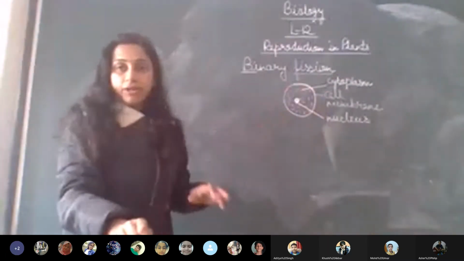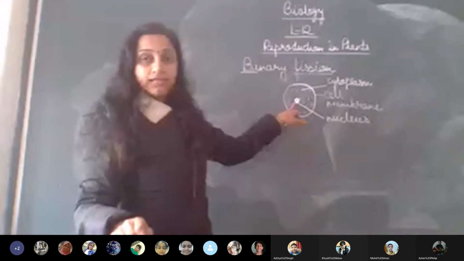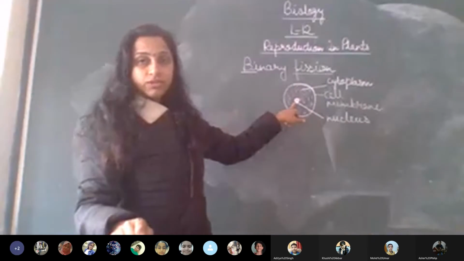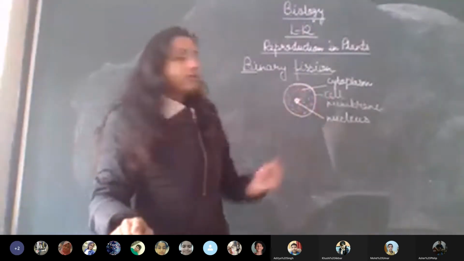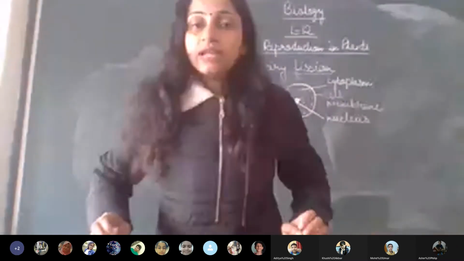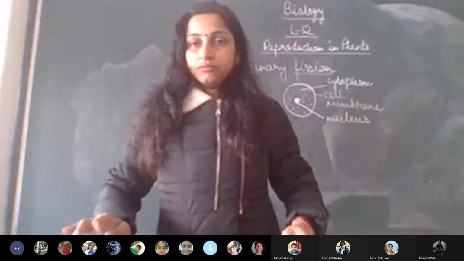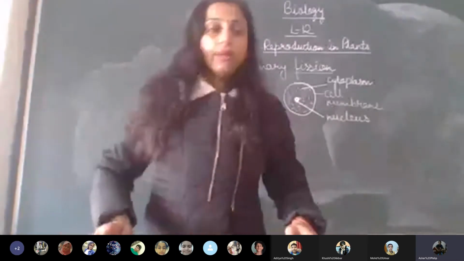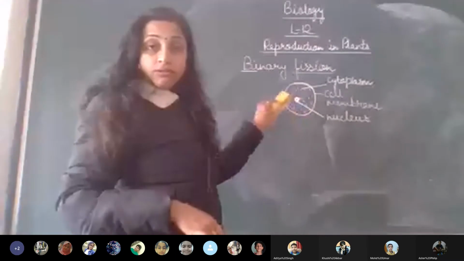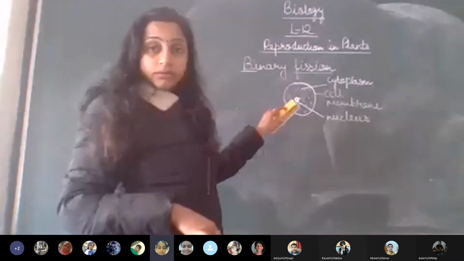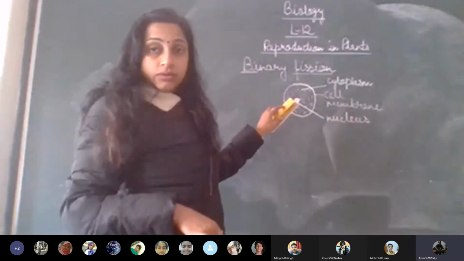So the boundary of the cell is the cell membrane. Then you have the nucleus in the center, a dotted structure that you can see, and the liquid that is present is the cytoplasm. Any problem till here? Do you understand this much? You have to keep it in mind.